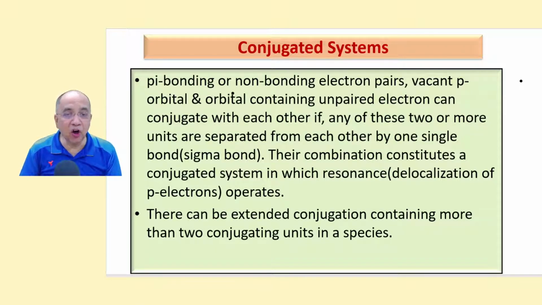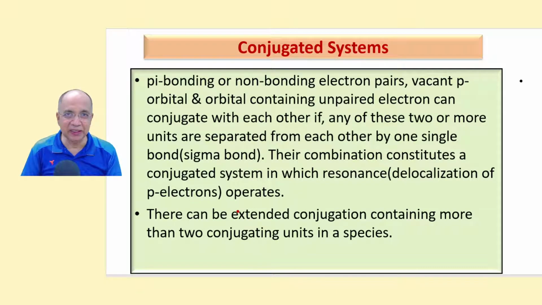Pi bonding or non-bonding electron pairs, a vacant p orbital, and an orbital containing an unpaired electron, all p orbitals, can conjugate with each other if any two or more of these units are separated from each other by one single bond, that is, a sigma bond. Their combination constitutes a conjugated system in which resonance, that is, delocalization of p electrons, operates.